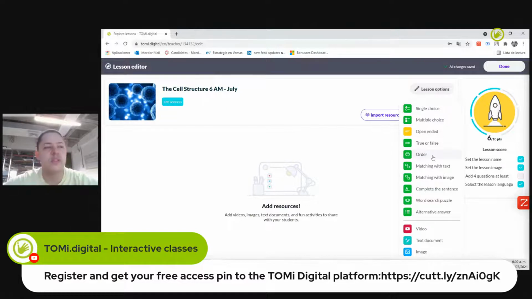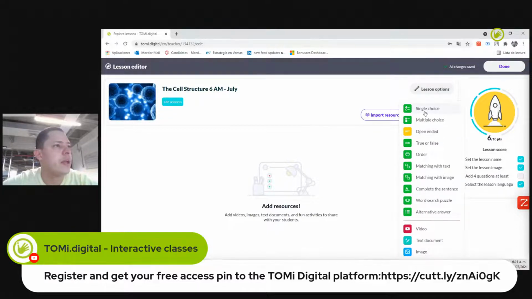Here are the resources that are available, like single selection question, multiple choice question, open-ended, true or false, order the content that I have here, matching with text, matching with image, complete sentence, word search puzzle, which we saw in our previous class, alternative answer, and we also have the option to upload videos, the option to copy and paste a text document, and the option to upload images.